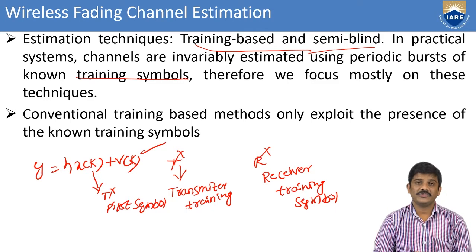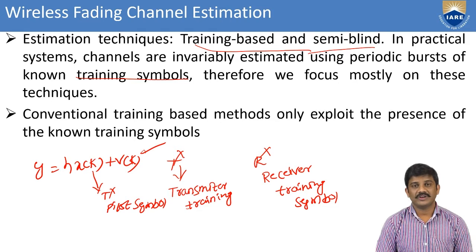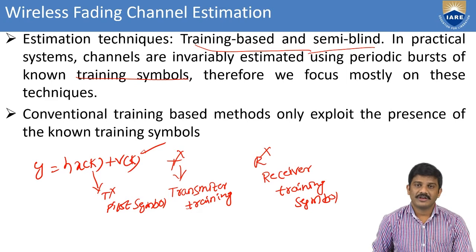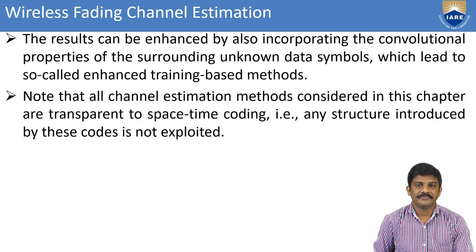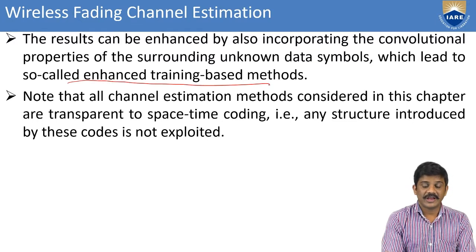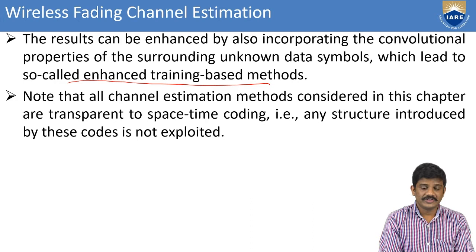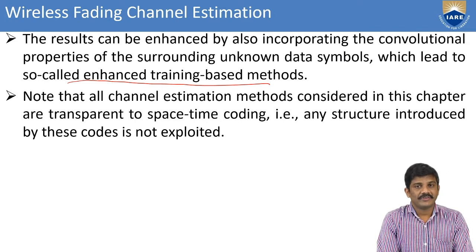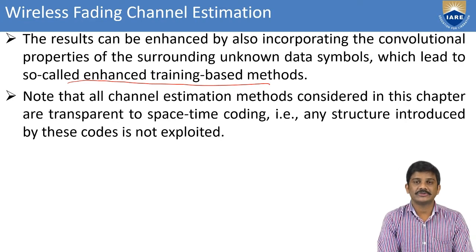Also, in a wireless communication system, sometimes we go for training and tracking of the signal path, which also plays a main role in wireless communication systems. The results can be enhanced by also incorporating the conventional properties of the surrounding known data symbols, and those are the enhanced training symbol methods, called enhanced training based methods. Here we are considering only the training based method, which has transmitter symbols and also receiver symbols.